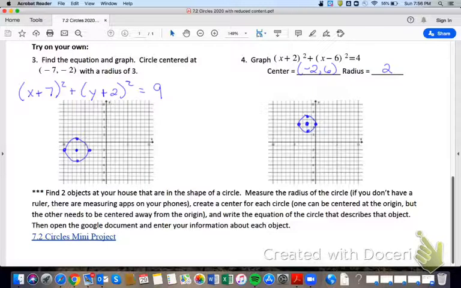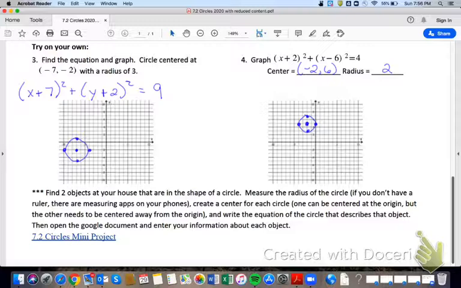All right. So the last part, what I want you to do is find 2 objects somewhere around your house or your backyard that are in the shape of a circle. I want you to measure the radius of the circle. Now, if you don't have a ruler, there are measuring apps on your iPhones. So search in the App Store for a measuring app and download one. There should be lots of free ones.